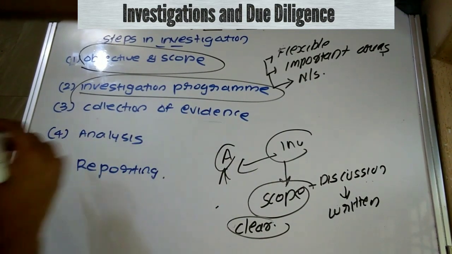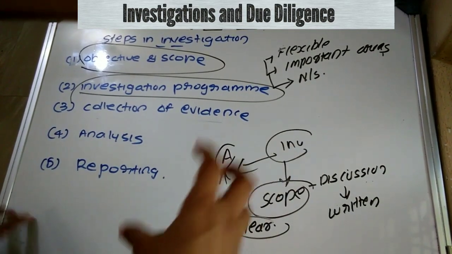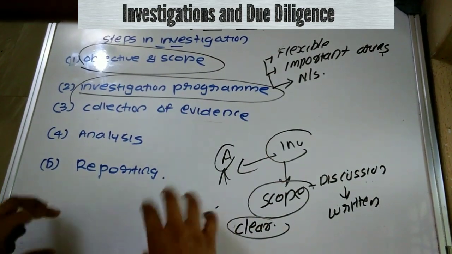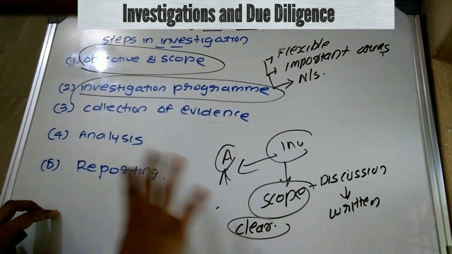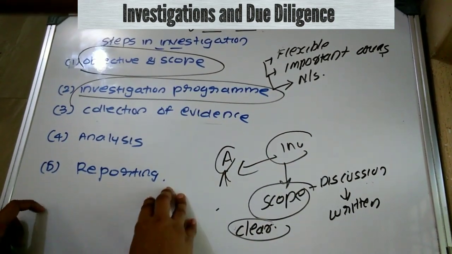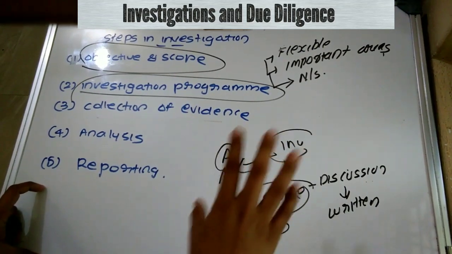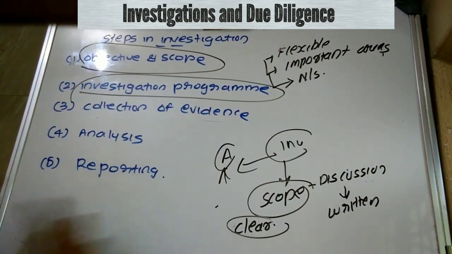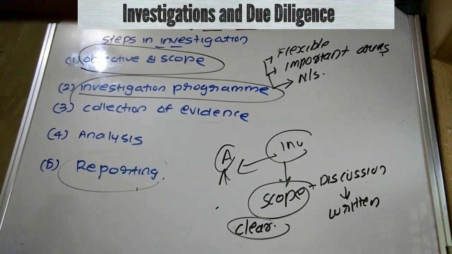Then collection of evidence. We have already discussed that the evidence of investigation has to be conclusive evidence. They have to obtain conclusive evidence because they have to establish a fact, not an opinion. So it should not be persuasive evidence or prima facie evidence. It has to be conclusive evidence. Then analysis. After making proper analysis, they can report to the concerned party, okay.